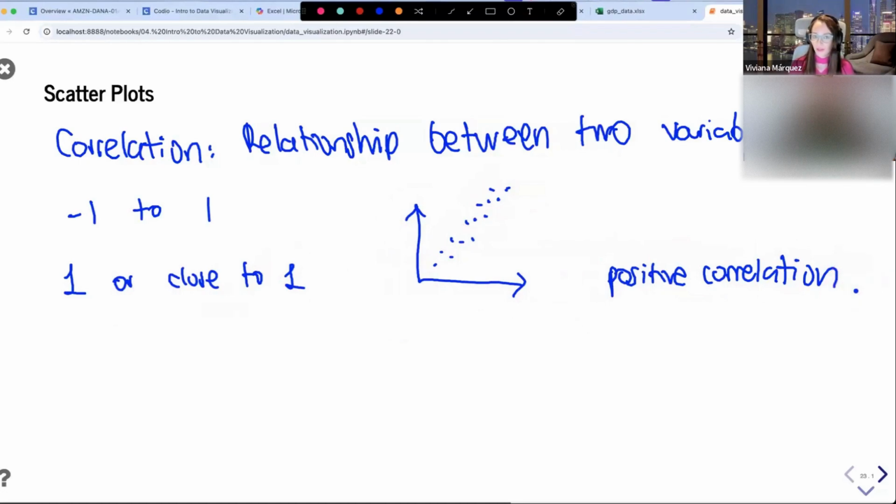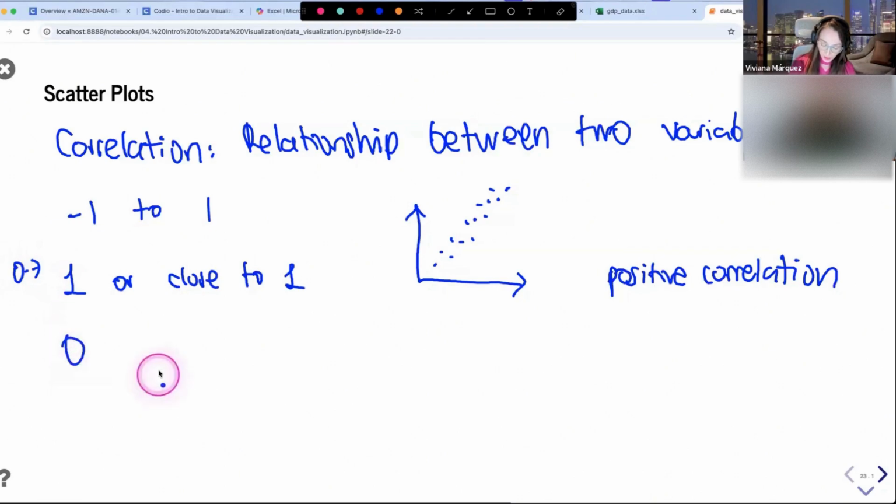So for example, height and weight. The taller someone is, the heavier they're going to be. The correlation for height and weight is not going to be a perfect one, because there are other factors that influence weight, such as diet, age, gender, amount of exercise. So it's not going to be a perfect one, but it's going to be something close to 1. It could be something like 0.7.